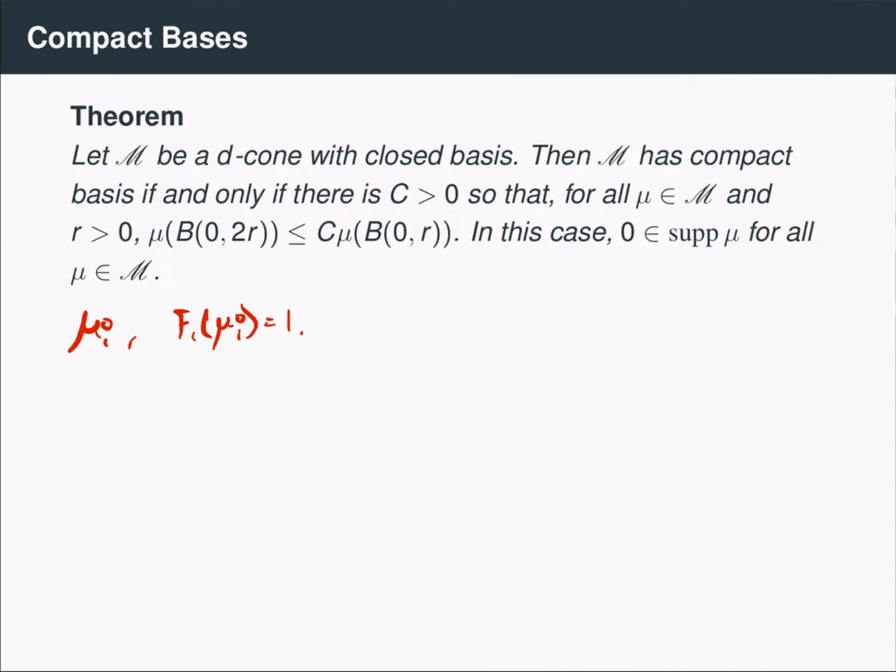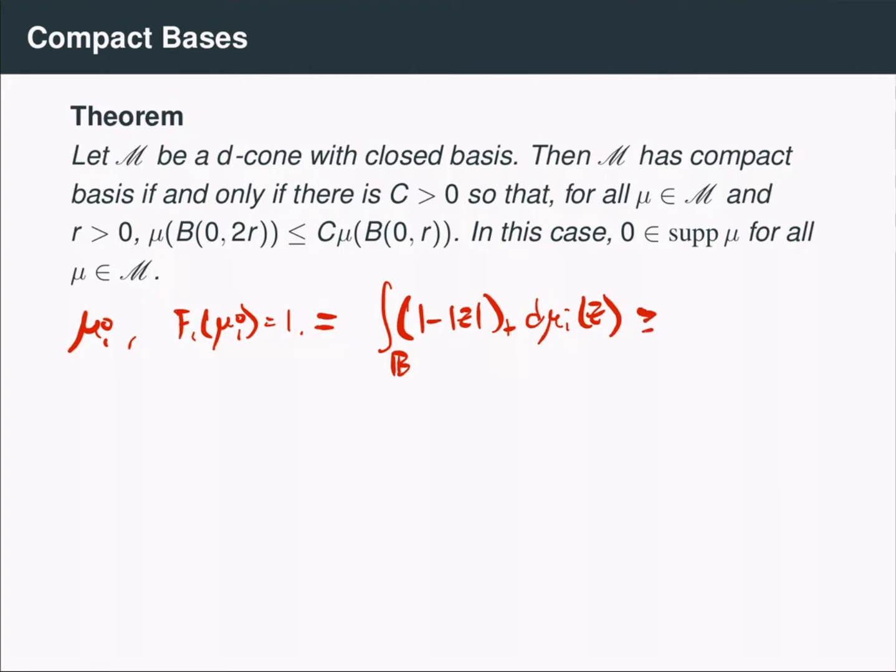Well, notice that because the mu_i's have F_1 of mu_i equal to 1, recall that F_1 of mu_i is the same thing as the integral of (1 minus |z|) positive part d mu_i of z. And notice that this function has support only in the unit ball. Also notice that this function is going to be at least 1/2 inside the ball of radius 1/2.